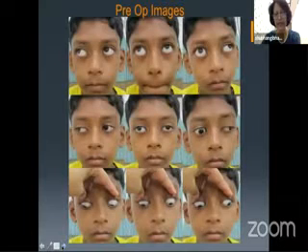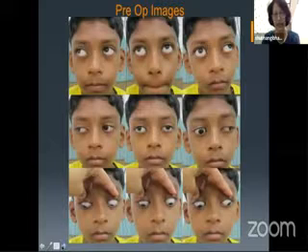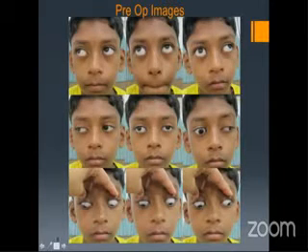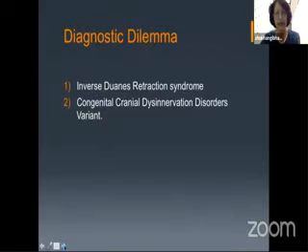As you can see, there was a significant widening on adduction with adduction deficit, and the rest of the movements were normal. So looking at this clinical picture, the clinical impression, I couldn't think of anything, but I thought, was it an inverse Duane's retraction syndrome, or whether it is a variant of CCDD?